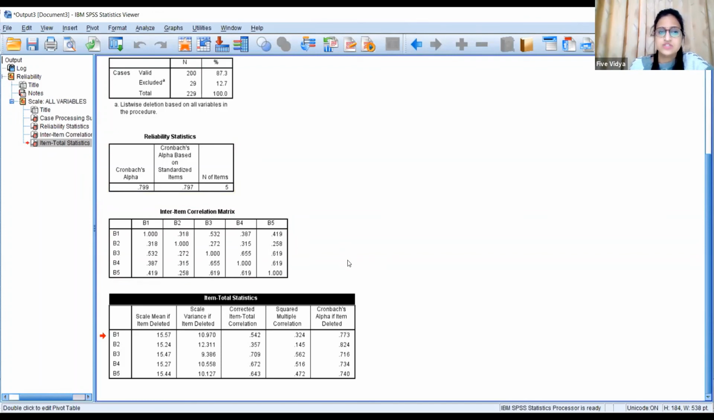This way you can check the reliability for all of your questionnaire, all the questions. And this is very simple. As one of you mentioned, if you have not used SPSS before, you can simply download it, and if you have university access, you can use it and do it.